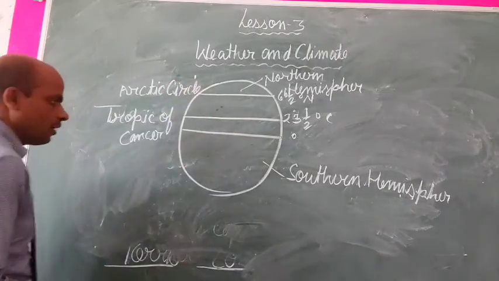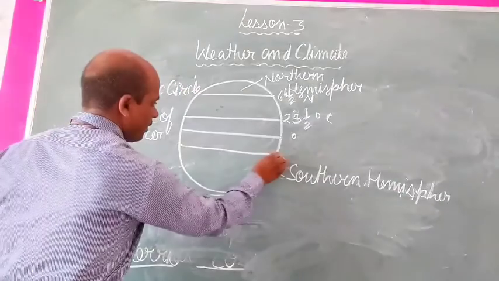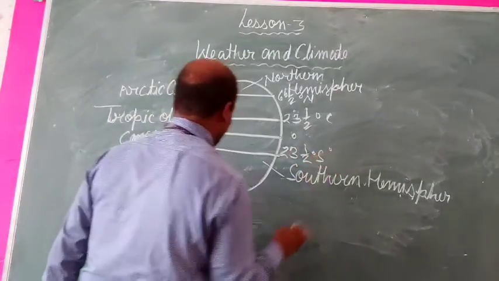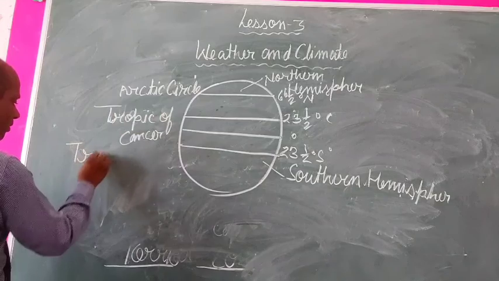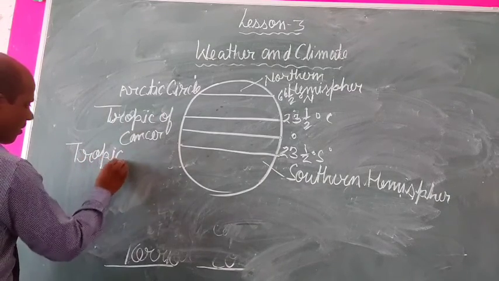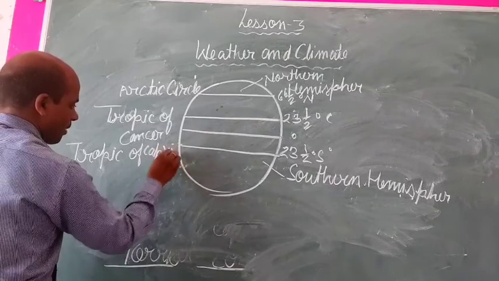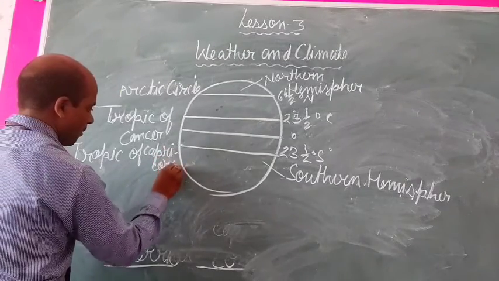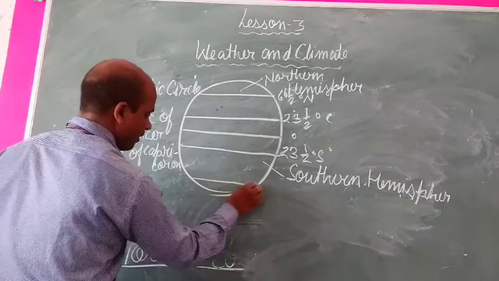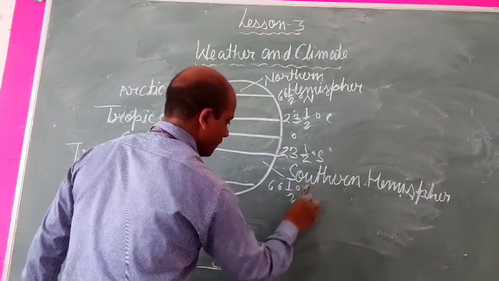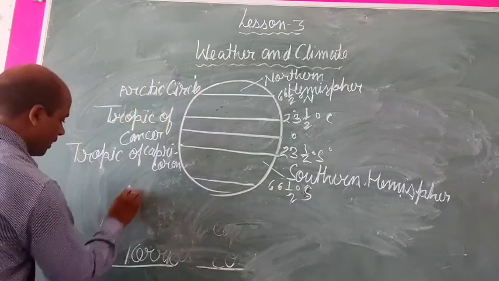Towards the south of the equator, 23 and a half degrees south is called Tropic of Capricorn, and 66 and a half degrees south is called Antarctic Circle.